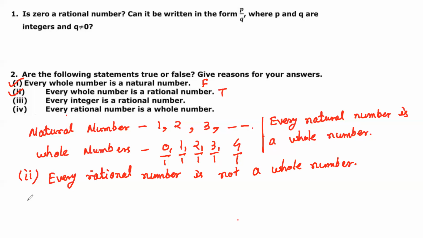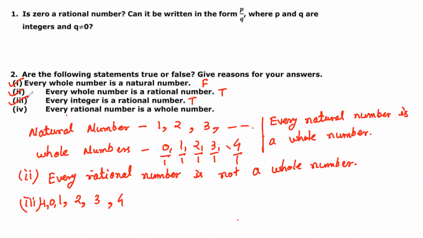Now question number 3. Every integer is a rational number. True. Perfect. It is true. Every integer is a rational number, because a whole number is a part of an integer. So 1, 2, 3, 4, 0, -1, -2, all of these can be represented as rational numbers. So every integer is a rational number. Perfect, the third one is also correct.